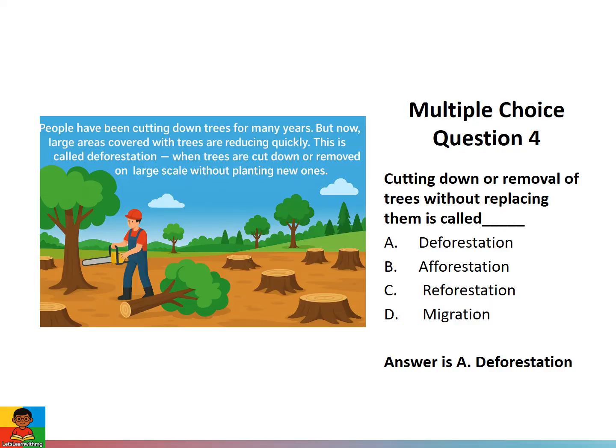Multiple choice question 4. Cutting down or removal of trees without replacing them is called A. Deforestation. B. Afforestation. C. Reforestation. D. Migration. The correct answer is A. Deforestation.